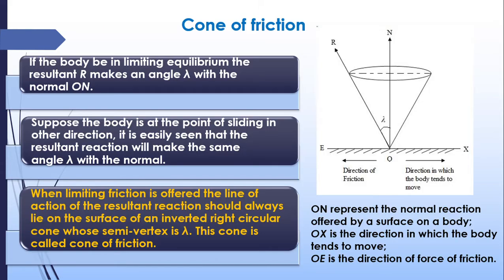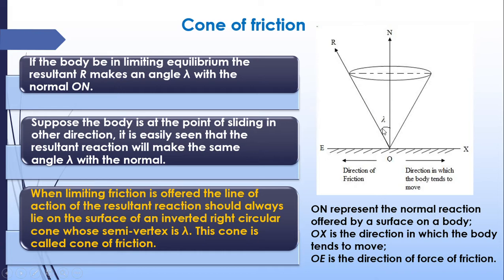The next important term to be noted is the cone of friction. Here in this figure you can see a plane surface above which a body is placed. The body tends to move in this direction, so the frictional force will be acting in the opposite direction. Now the normal reaction on the body is N, and the resultant of this normal reaction and this friction will always be at an angle alpha from the normal reaction.